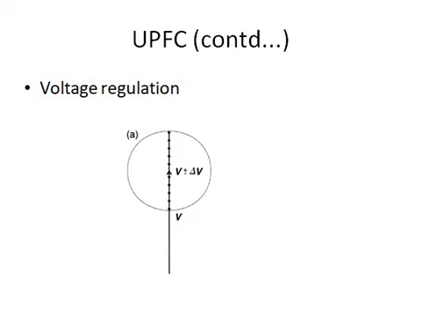Now in UPFC there are three modes of operation. Actually, four modes of operation are there for the UPFC. Okay, so mode 1 operation, that is voltage regulation. Under voltage regulation, our requirement is to increase or decrease the voltage magnitude of the transmission line.